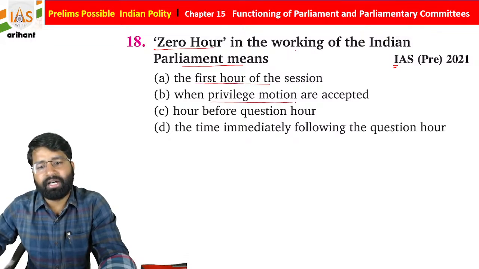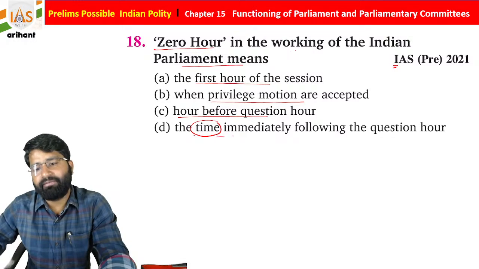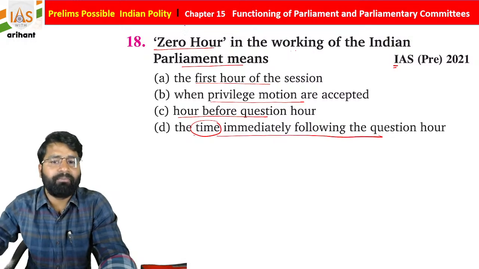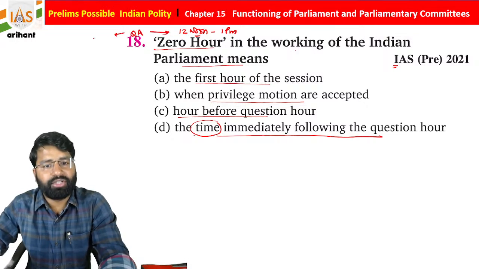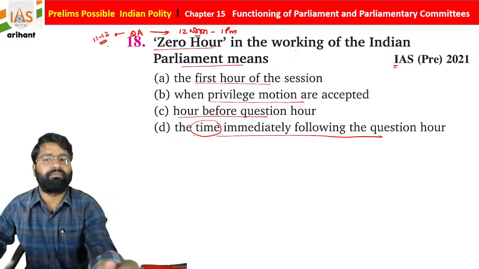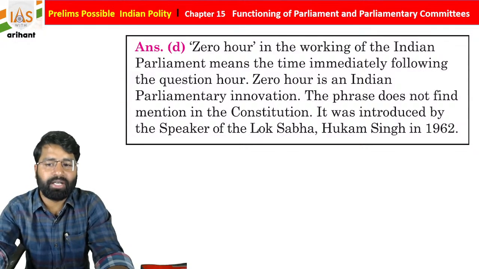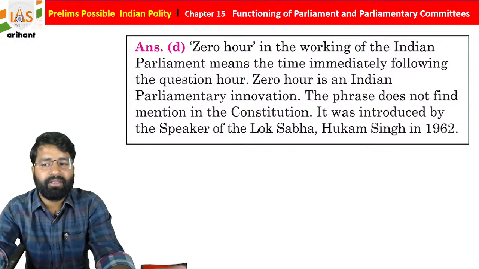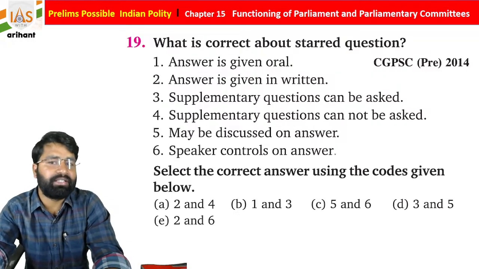When privilege motions are accepted, it is before the Question Hour, and it is the time immediately following the Question Hour. We all know Question Hour is between 11 a.m. and 12 noon, so it is immediately after that, and it was introduced by the Speaker of Lok Sabha, Hukam Singh, in 1962.